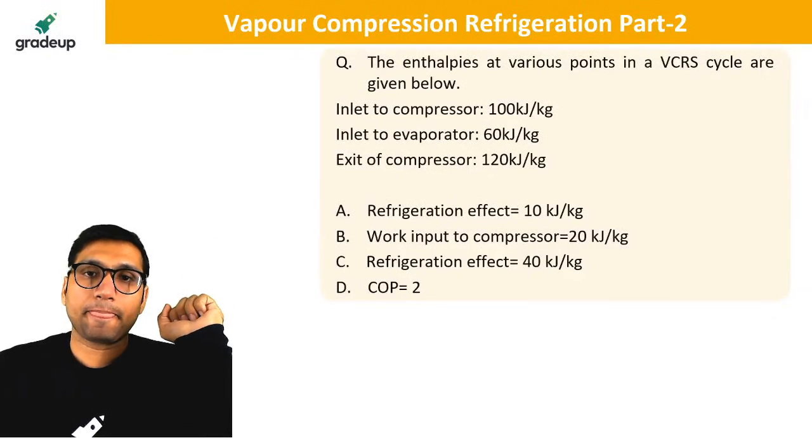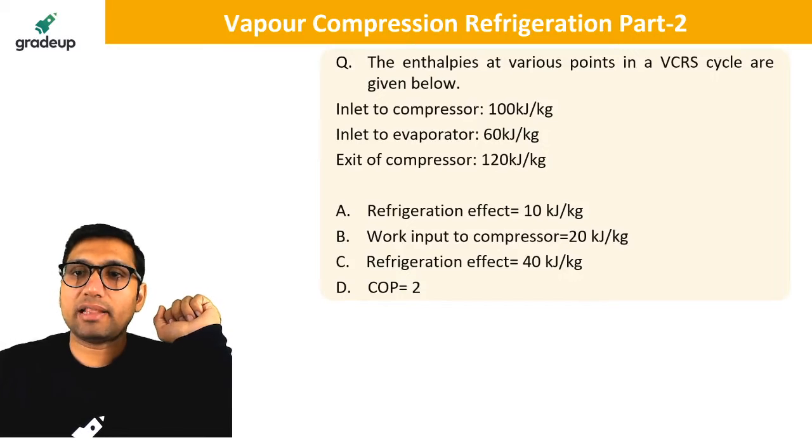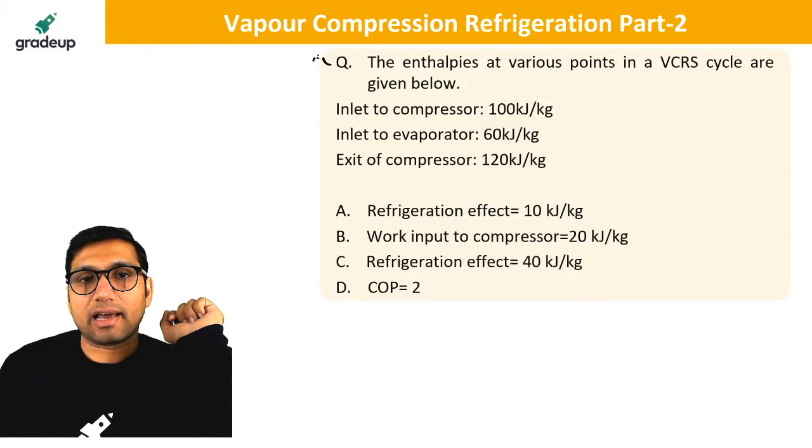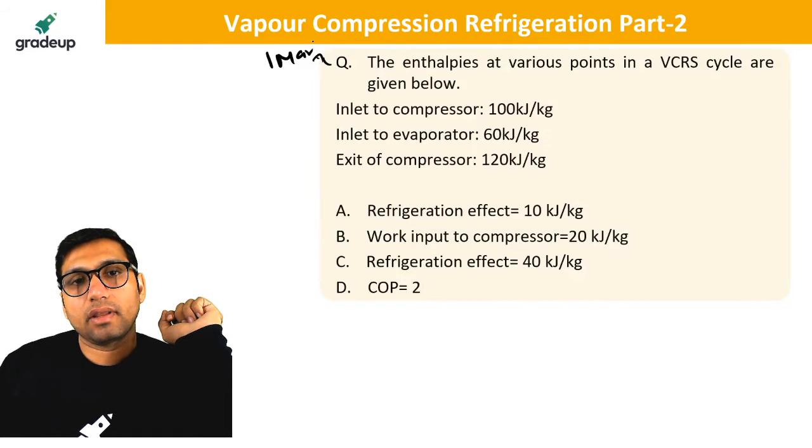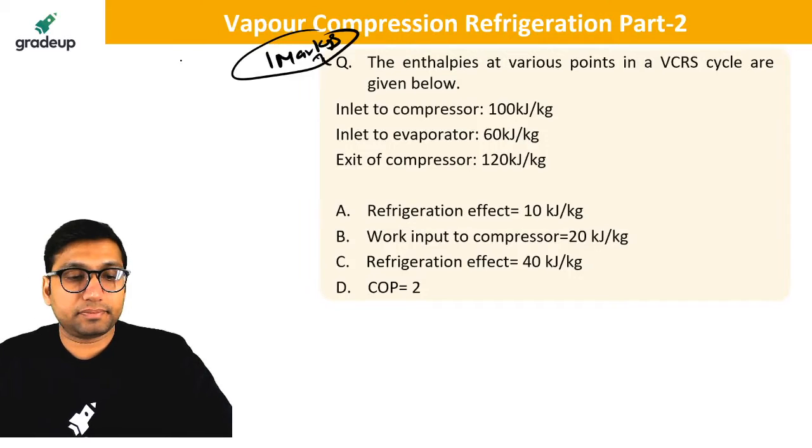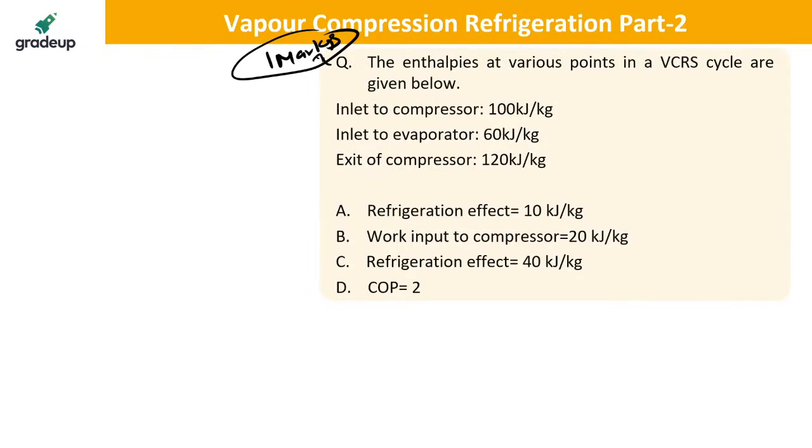Next question. The enthalpy at various points in the VCR cycle are given. This type of question can come in 1 mark in the GATE exam. Enthalpy at various points are given. You have to tell what is the value of refrigeration effect, work input, COP, what is correct.